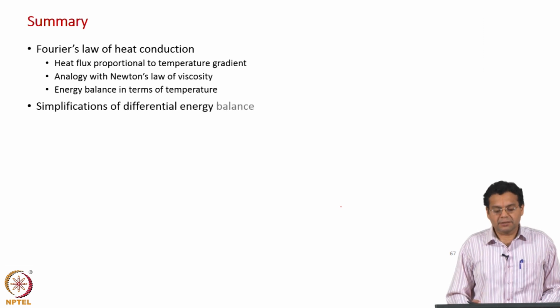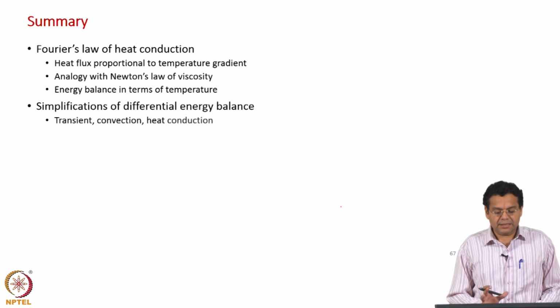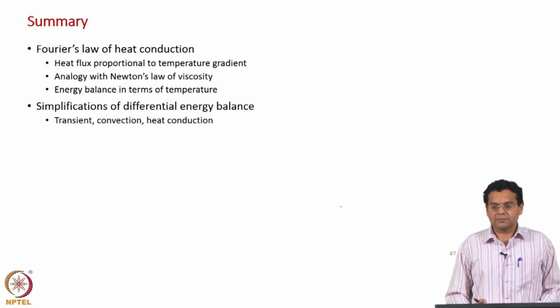We also looked at the simplifications of the differential energy balance equation, and finally the terms that were left were the transient term, the convection term and the heat conduction term. Only those were the terms finally which remained in the differential energy balance equation.